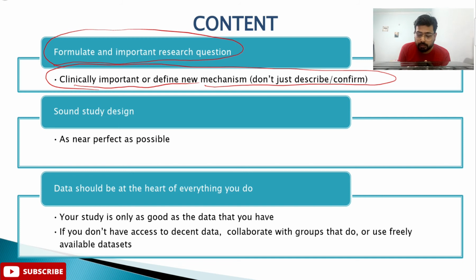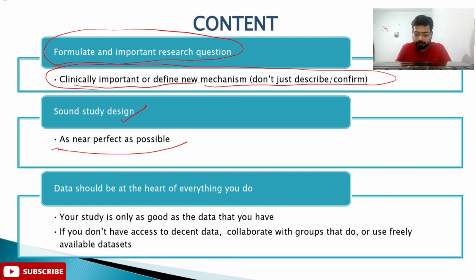Now another tip is sound study design. What do you mean by sound study design? I've seen a lot of scientists who work in clinical research or epidemiological studies, but when they write their publication, they don't get ethical committee approval before starting their research work. This represents a very bad study design, because if you are doing a population based study and you don't have ethical committee approval, then this gives a bad impression on the editor's mind.